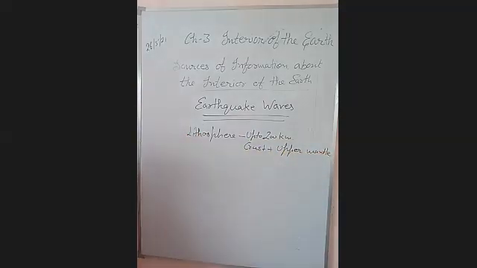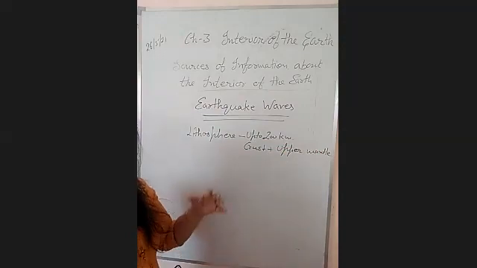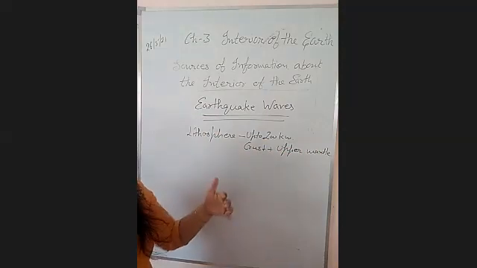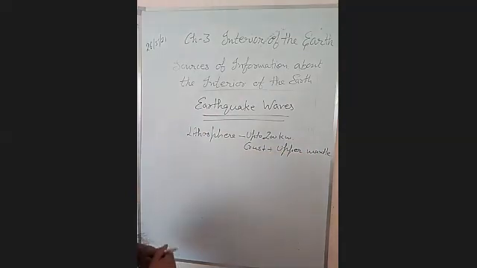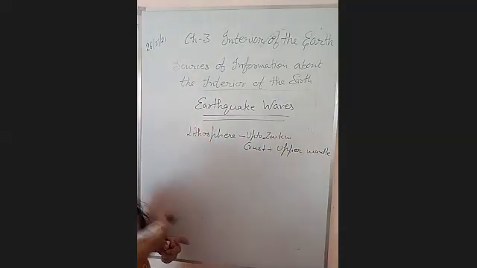So it is formed of rocks. First of all, we are talking about the earthquake waves. Three types of waves are there, and they behave differently when they go inside the earth, through different types of material. So how do we come to know about these waves? How can we measure them?